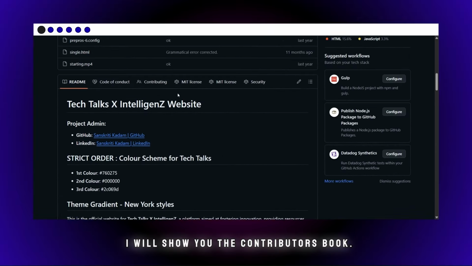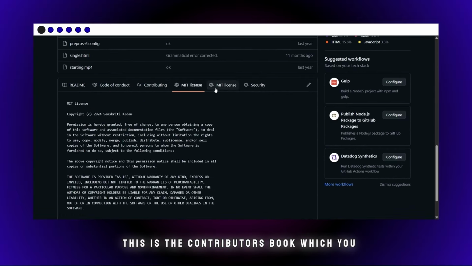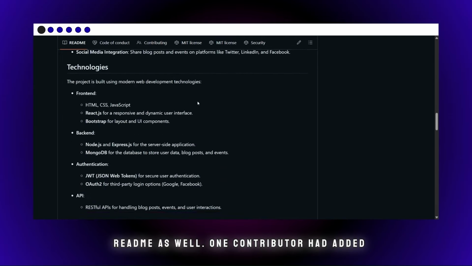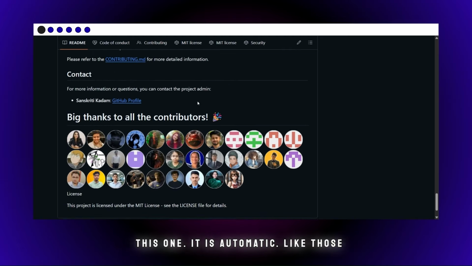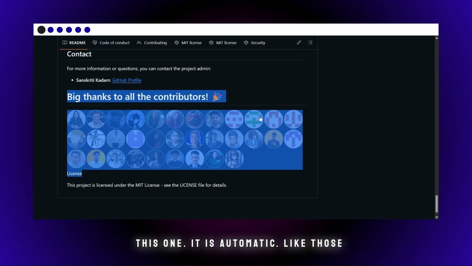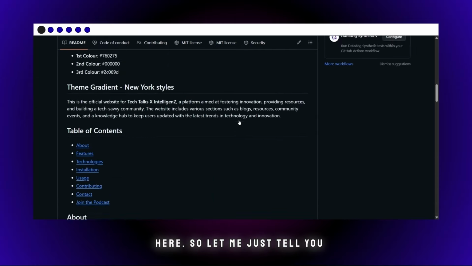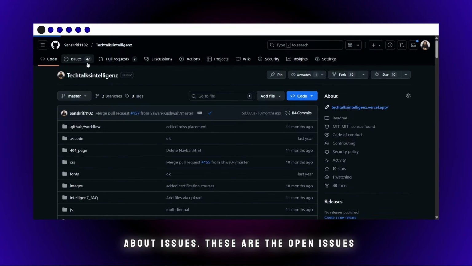I will show you the contributors' work. This is the contributors' work which you can see. You can even contribute to the readme as well. One contributor had added this one. It is automatic. Those contributors who want to be a part of all these things, their icon just comes over here. Okay. So let me just tell you about issues.